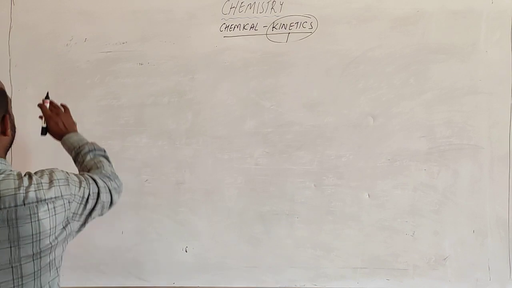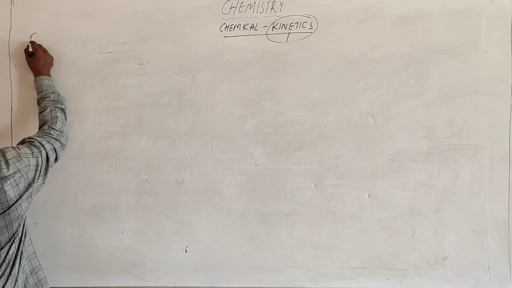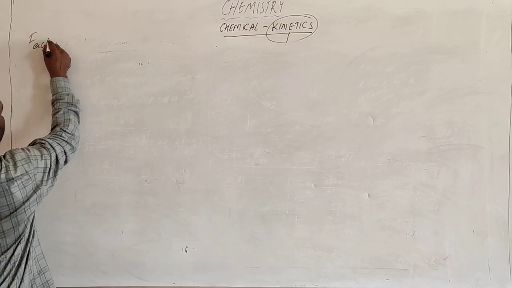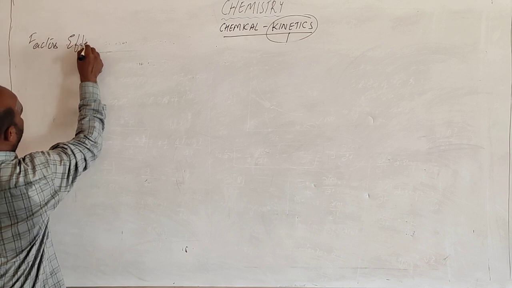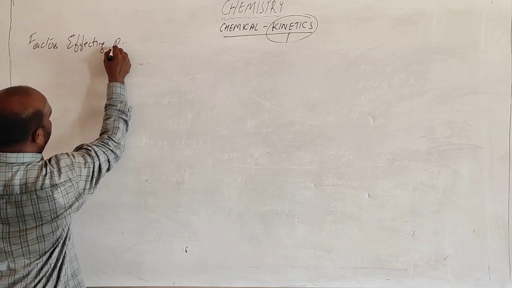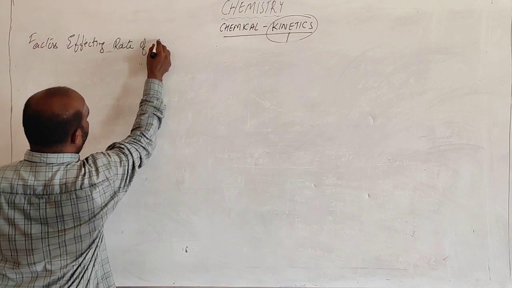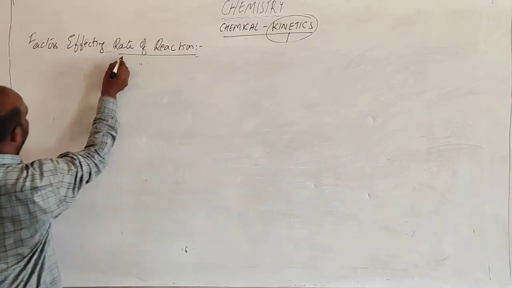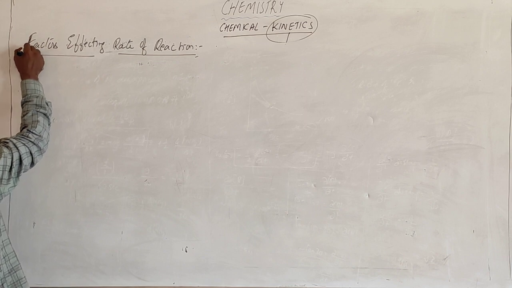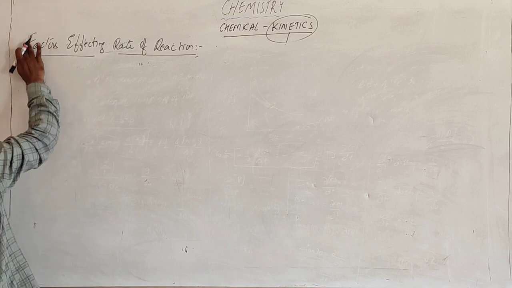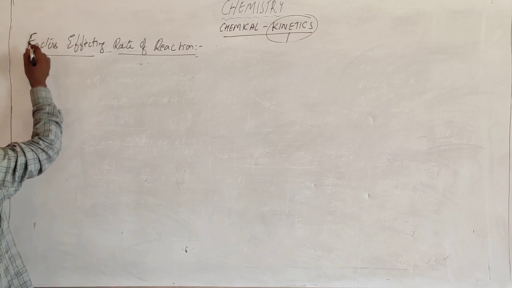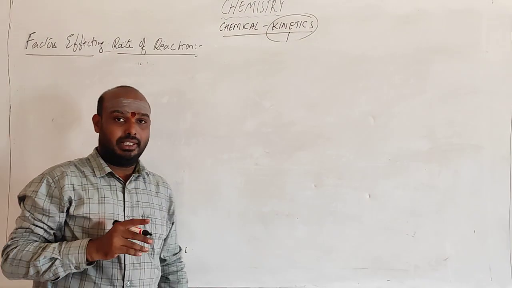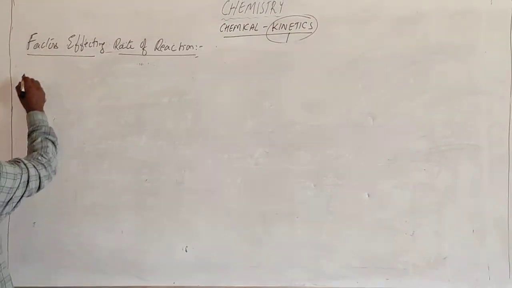Okay students, we are going to learn about factors affecting the rate of reaction. There are many factors that affect the rate of the reaction. The first one is the nature of the reactant.